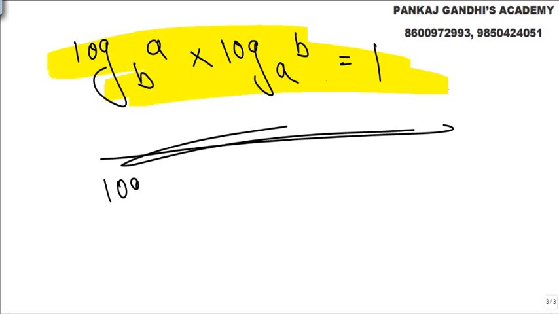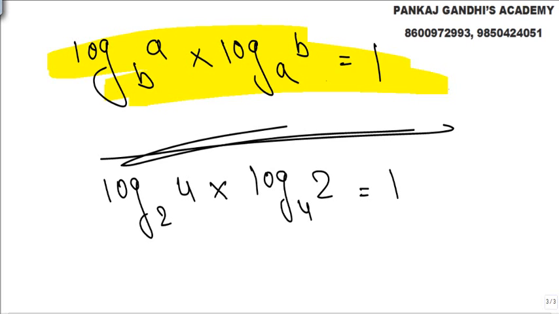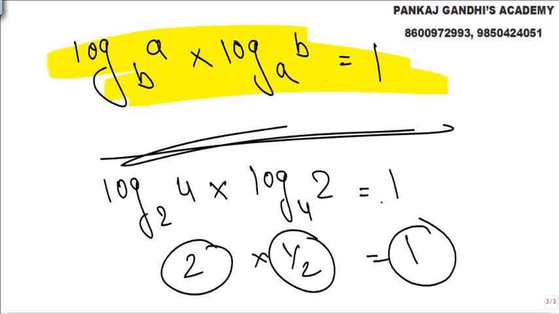Simply log to the base 2 4 and log to the base 4 2, this will always be 1. This will be 2, this will be 1 by 2, answer will be 1. Fundamental property.